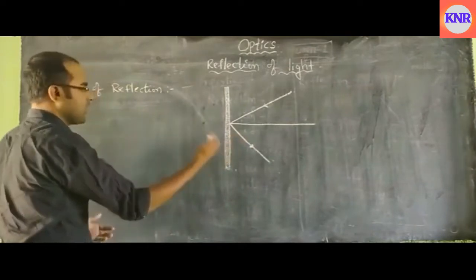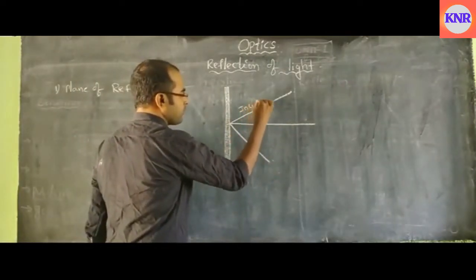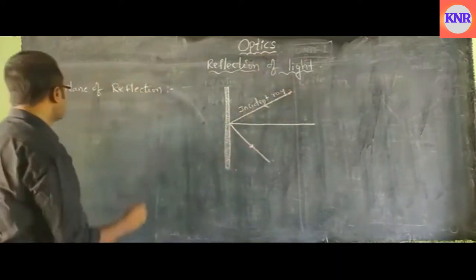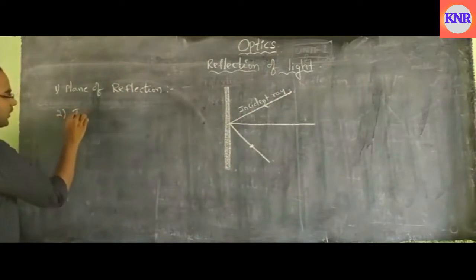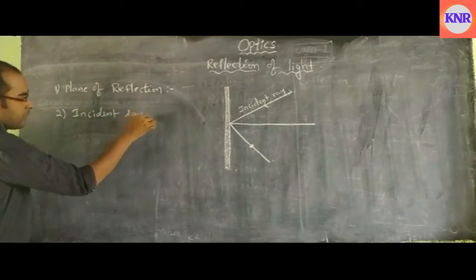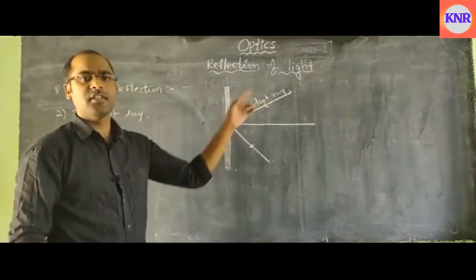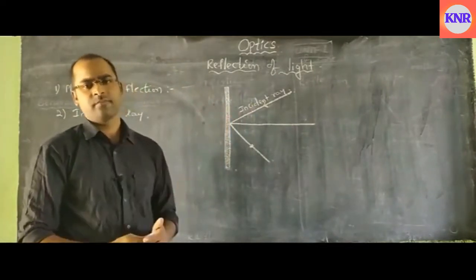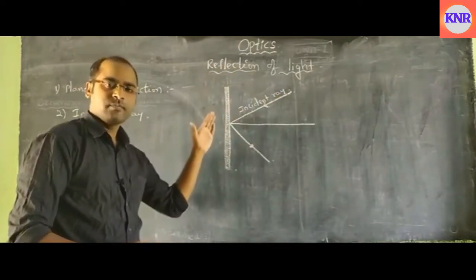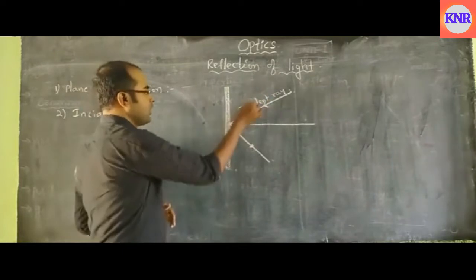Next, the incident ray. What is the incident ray? The ray of light which is falling on the mirror or plane of reflection is called an incident ray. The ray which is falling on the plane is called an incident ray.